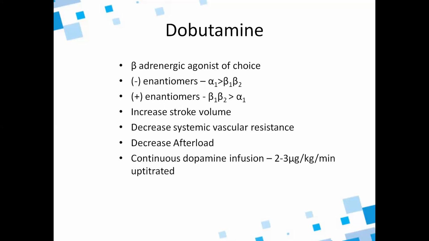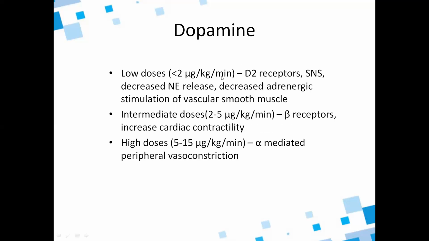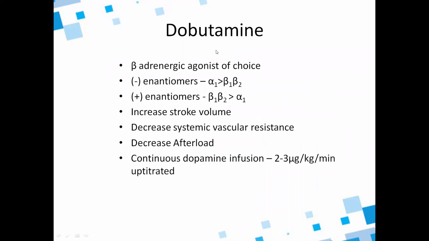Sorry, dopamine and dobutamine both are beta agonists, but dobutamine has a little more effect on the beta 2 receptor also.